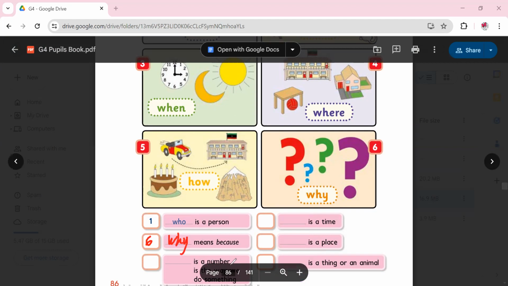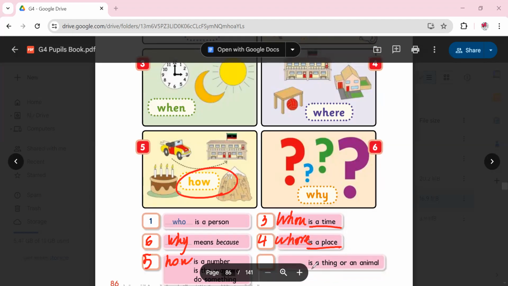Over here, they said is a number is the way of doing something or the way to do something. Which question we use it to ask about numbers or way to do something? How? Picture number 5, and the question is how. And what WH question we use it to ask about time? When? Number 3, and place, where, number 4.